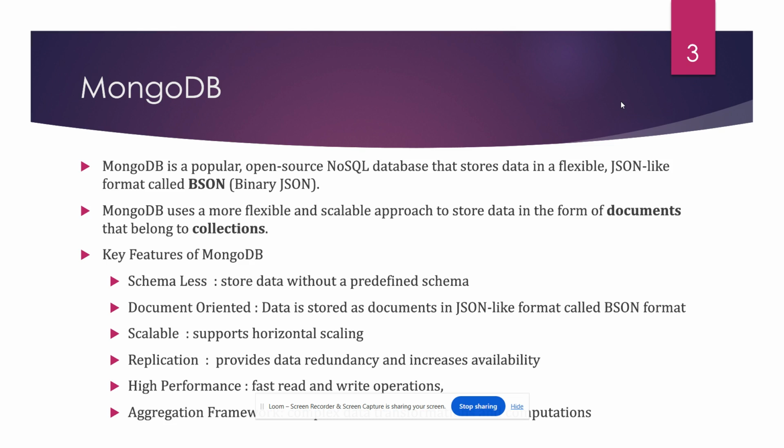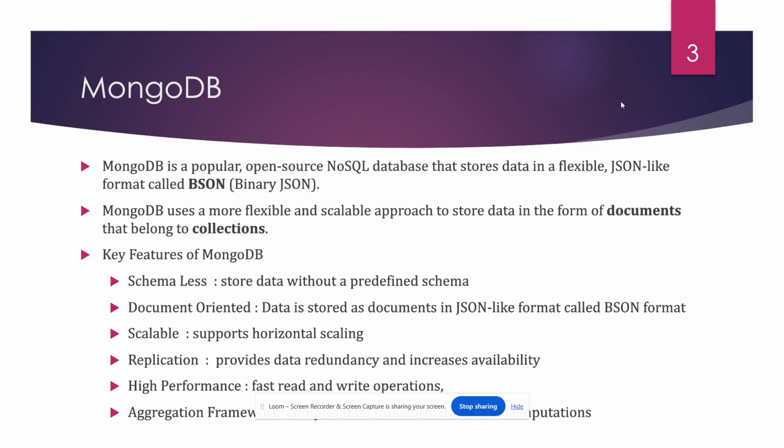Now let us discuss some of the key features of MongoDB. Because of these, it is ideal for handling large amounts of unstructured data. The very first key feature is schemaless. A schemaless design is especially important for applications which have rapidly changing data requirements or unstructured data. Because of this, it is one of the popular choices for big data applications.